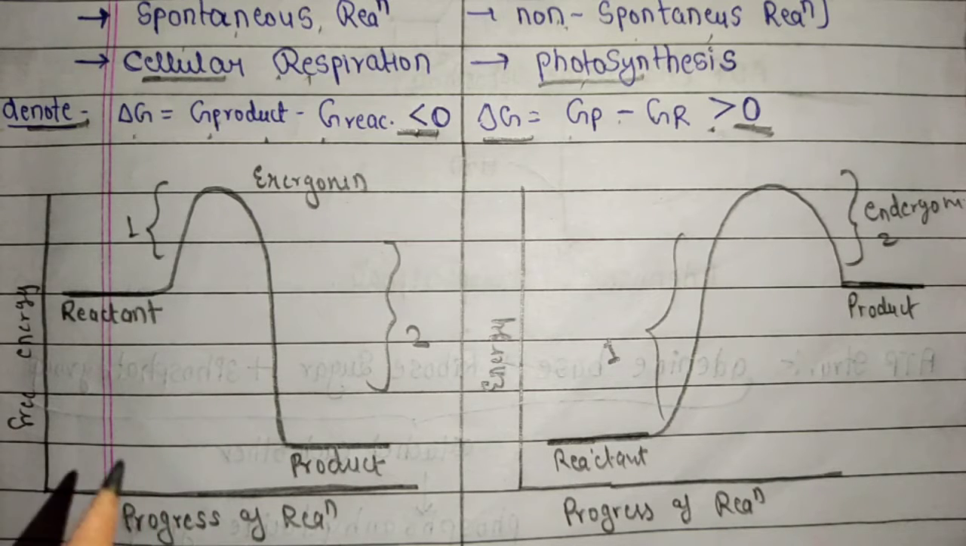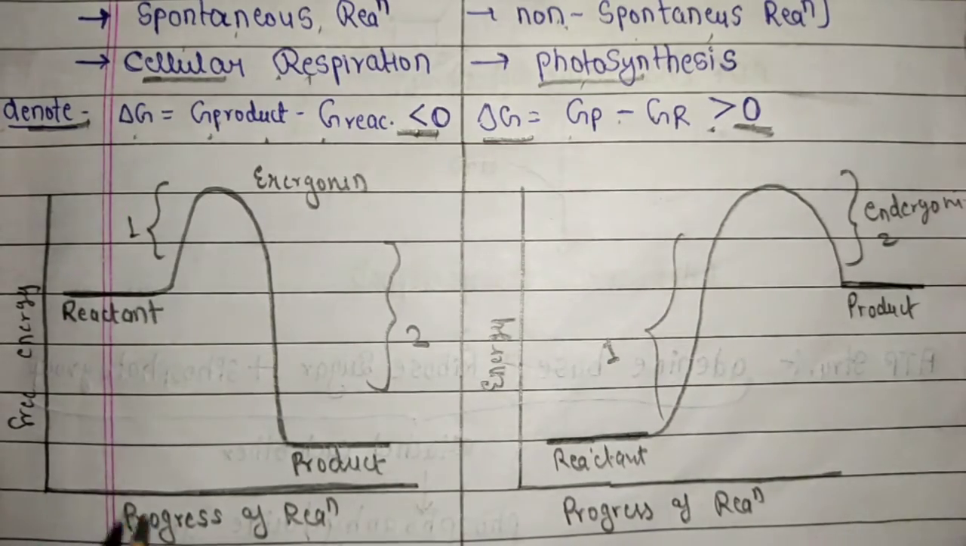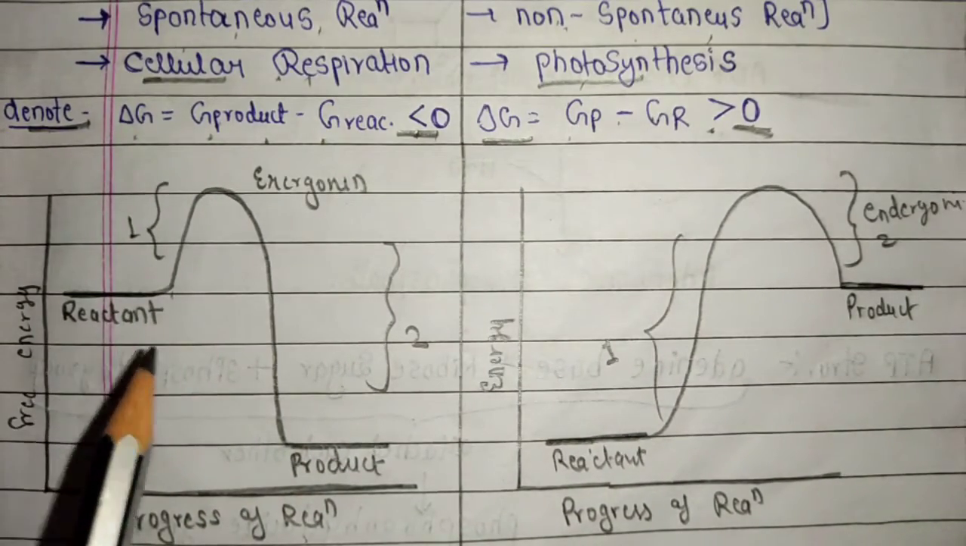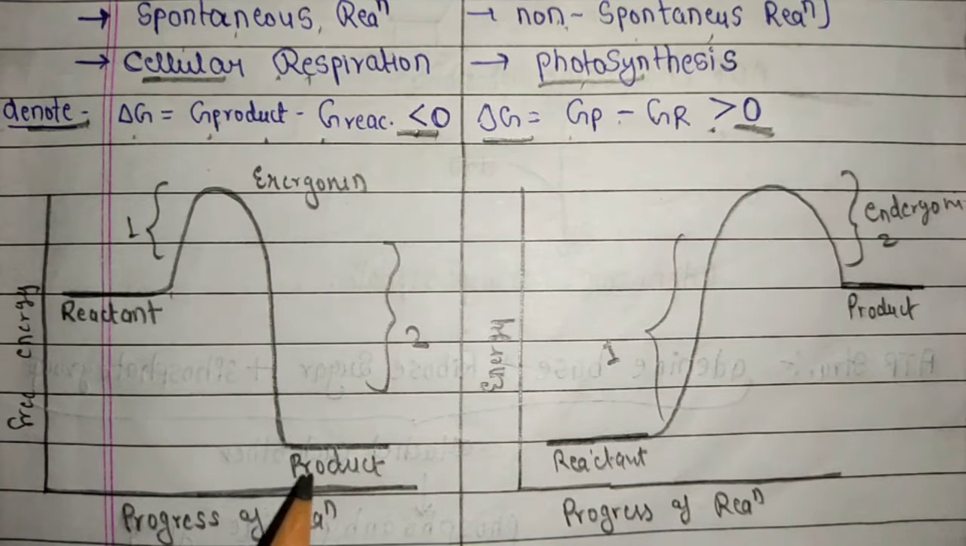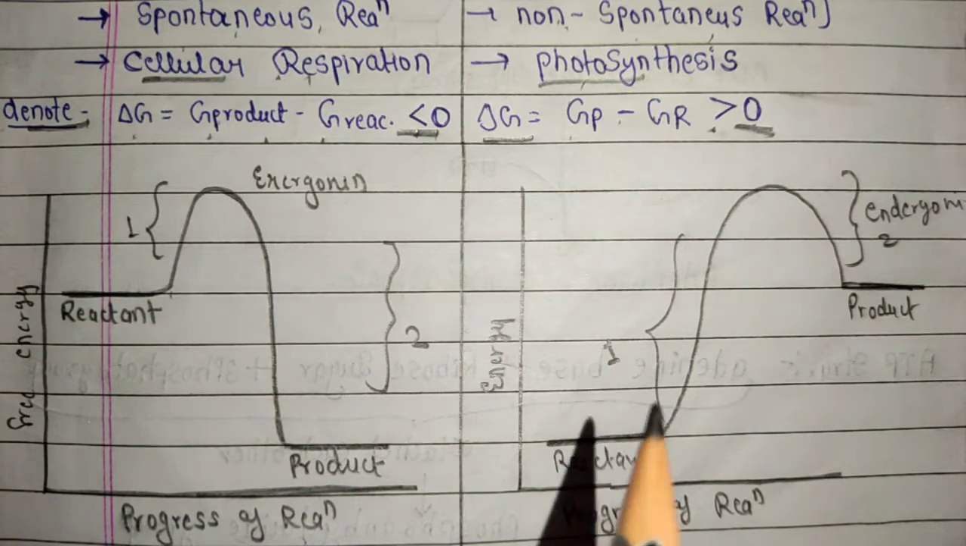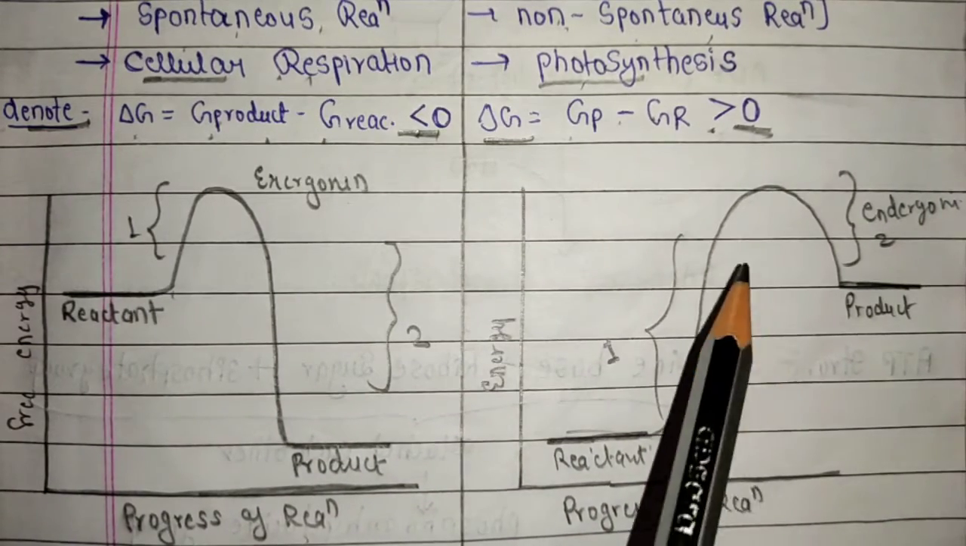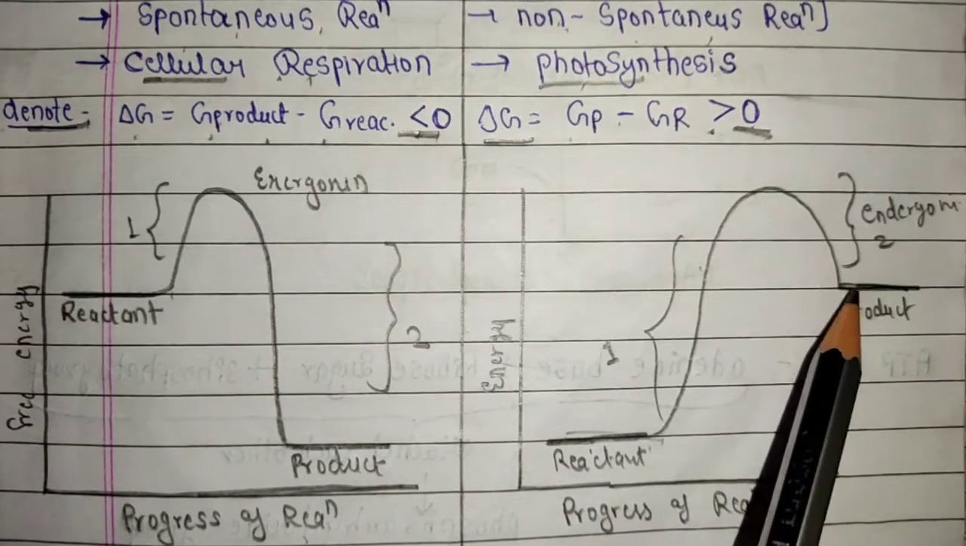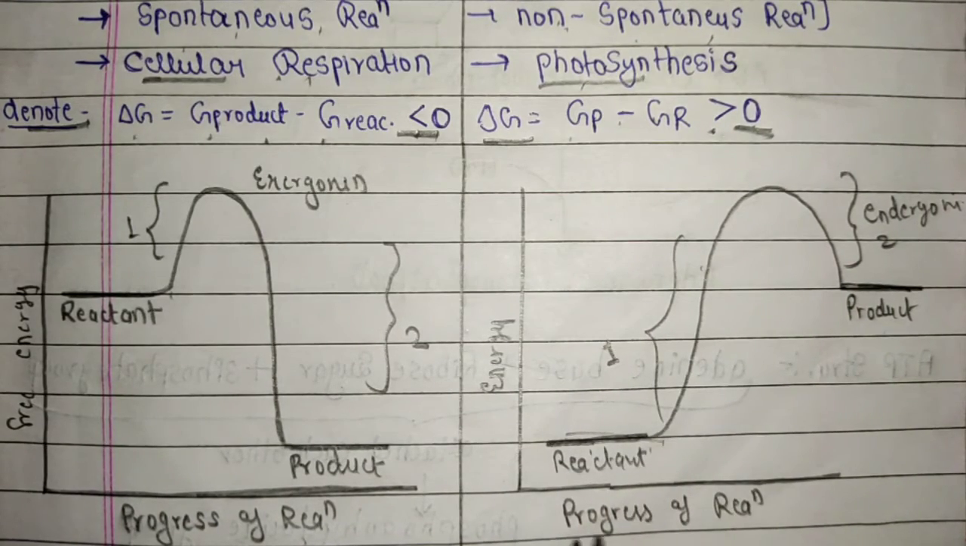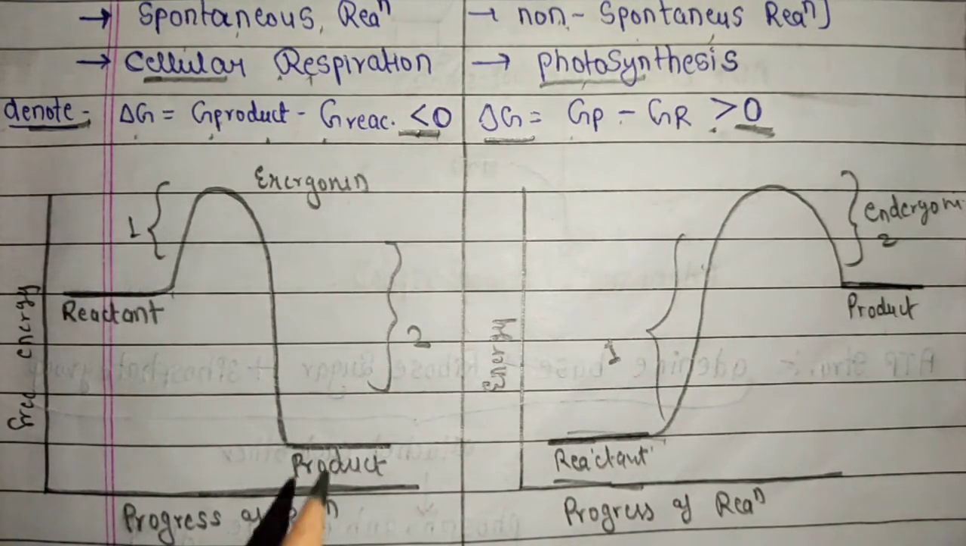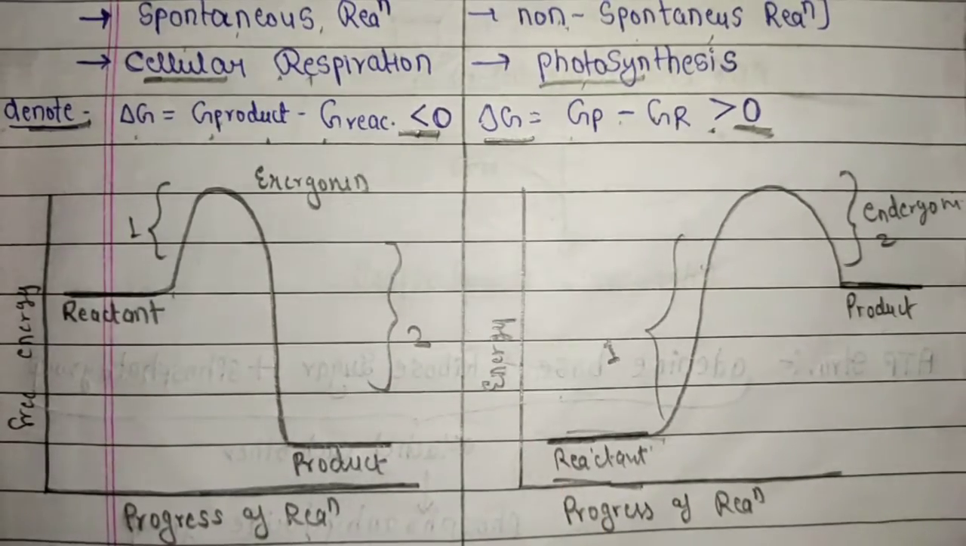Now this is the graph of exergonic and endergonic reactions. This graph is drawn between free energy and progress of reaction. So basically this is the reactants, and in exergonic reactions energy is lost. That's why the products are formed below the energy of the reactants. And this is the endergonic reaction. In this reaction, the energy is required. That's why the reaction gets energy, and the product formation is above the reactant energy. So this is the graph of exergonic and endergonic reactions.